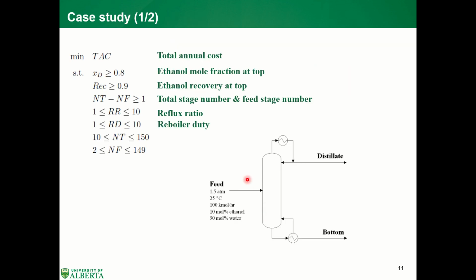After that, I applied the proposed approach to another case study, which is the minimization of the total annual cost of an ethanol-water separation distillation column. We want the ethanol mole fraction at the top to be greater than or equal to 0.8 and the ethanol recovery at the top to be greater than or equal to 0.9, with the following decision variables. The decision variables are reflux ratio, reboiler duty, total stage number, and feed stage number. Those equations are simple bounds for the decision variables.